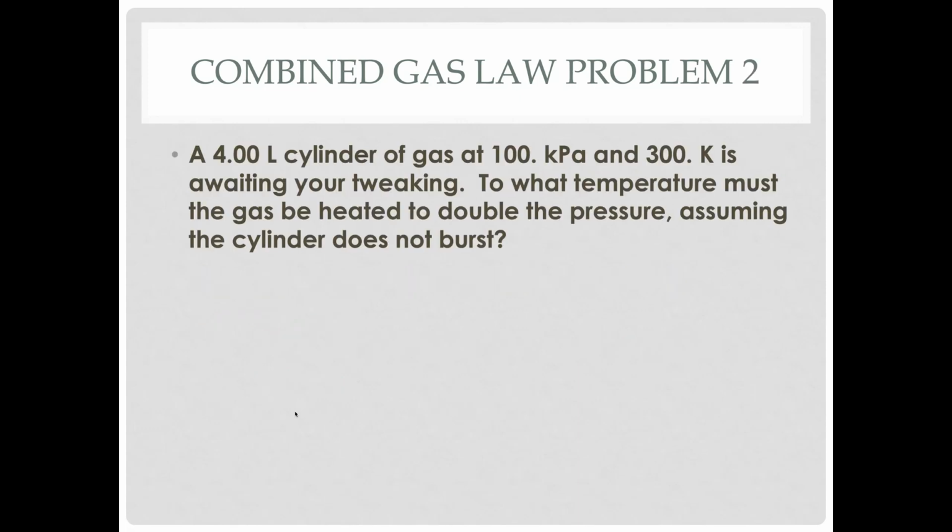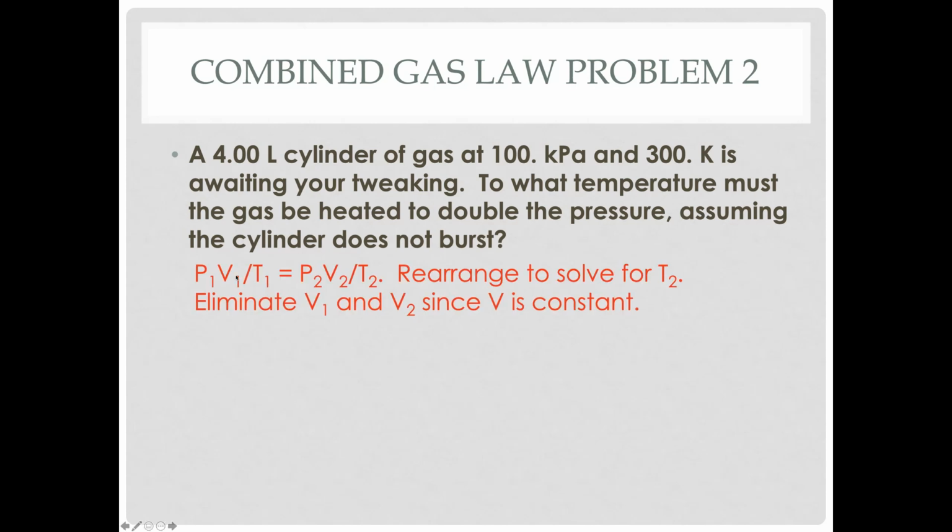Here's the next example. We have a 4-liter cylinder of gas at 100 kilopascals and 300 Kelvin. We're going to double the pressure. What temperature do we have to heat the gas to, assuming the cylinder doesn't burst? What does this tell us? That the 4-liter cylinder will still be 4 liters when we're done. Since the volume will be 4 liters for V1 and 4 liters for V2, they'll just simply cancel out. So we'll have P1 over T1 equals P2 over T2.